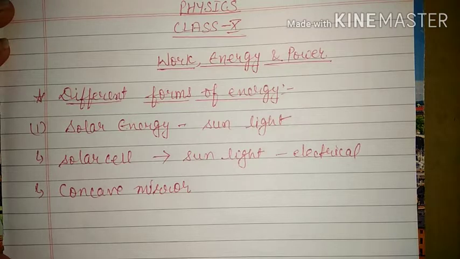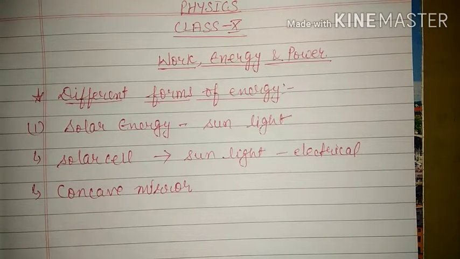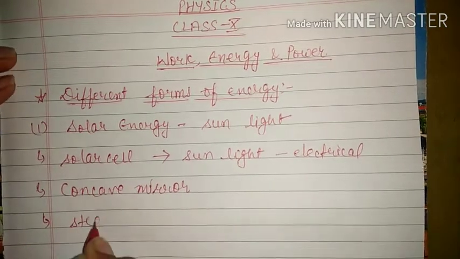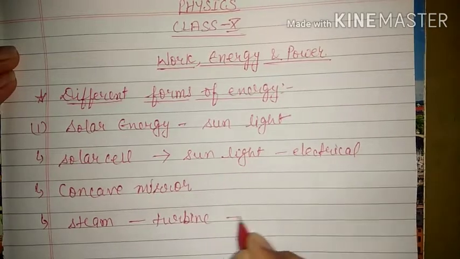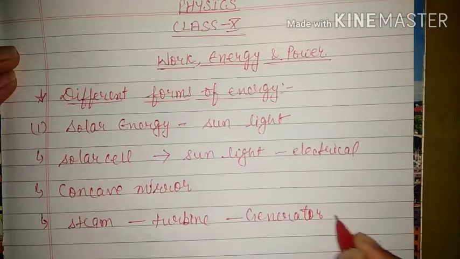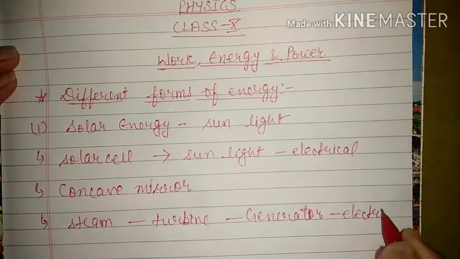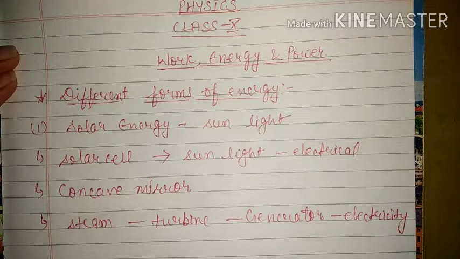Otherwise, commonly also, we can fill water in something and then make these rays concentrate on that water such that the temperature of water will increase up to the boiling point, and the water will be converted into steam. That steam is used to rotate a turbine, and with the help of a generator this kinetic energy will be converted into electricity. This is actually the working of a solar power plant.